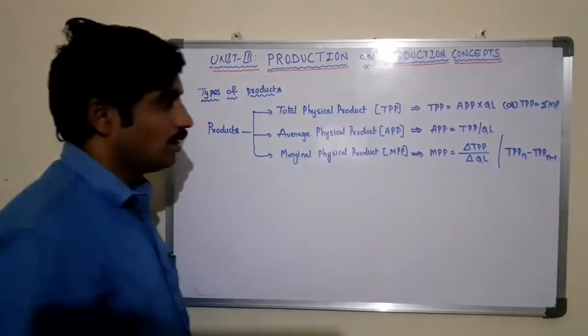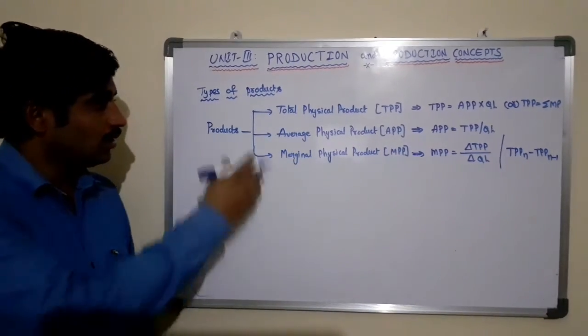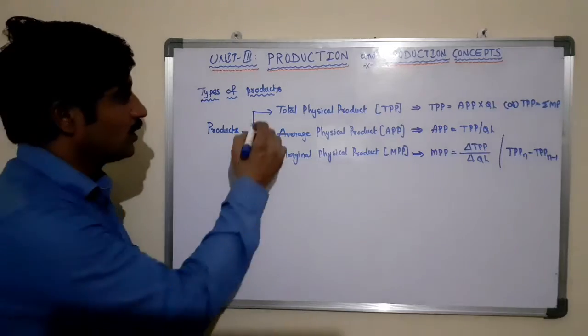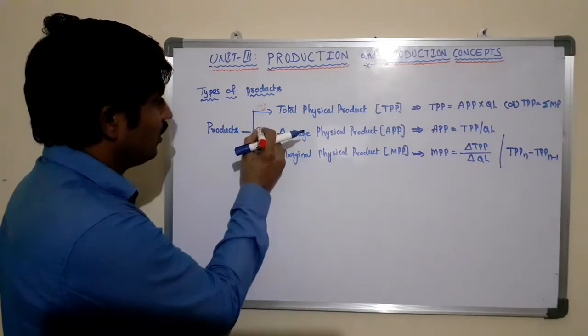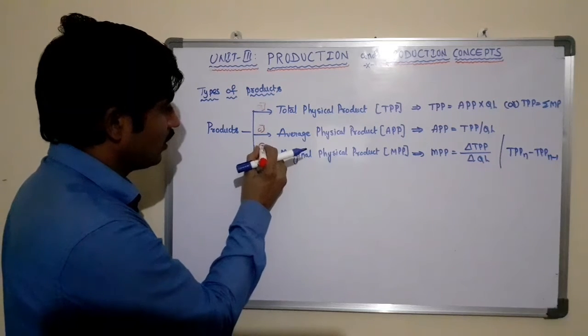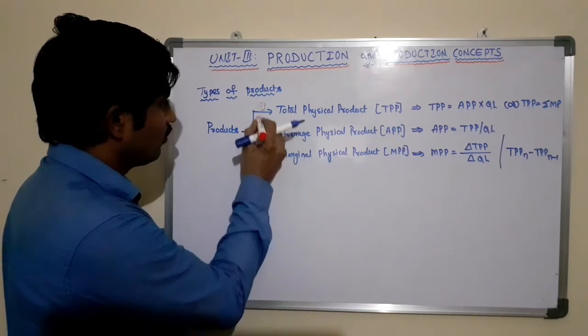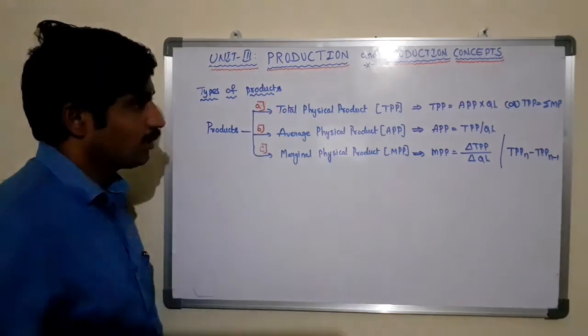So this is a formula which we are using to determine the total physical product, the average physical product and the marginal physical product. They are the three types of products.